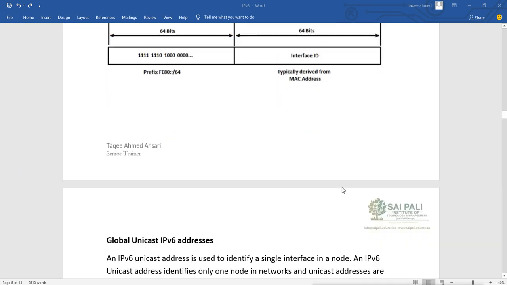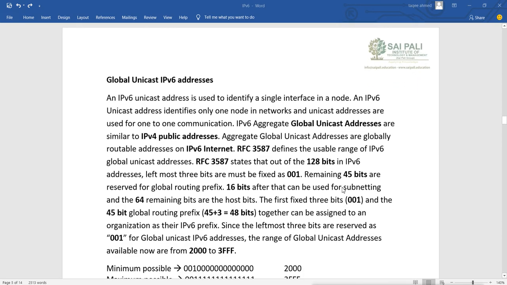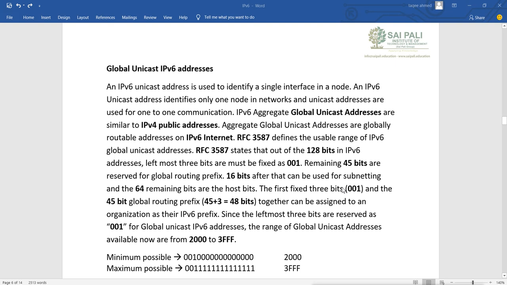Then we have the global unicast address. This global unicast address, we can assume it like a public address in IPv4. This IPv6 unicast address is used to identify a single interface in a node. So unicast means to identify a single node, and an IPv6 unicast address identifies only one node in a network, and unicast addresses are used for one-to-one communication.